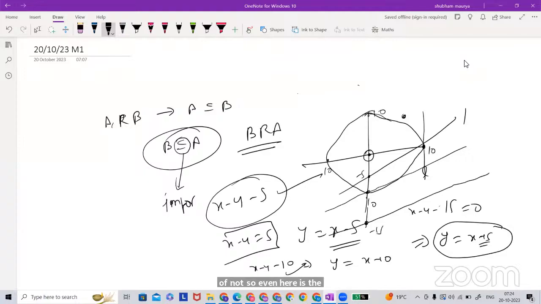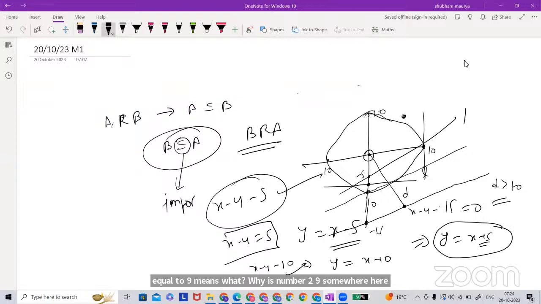So how could it be? You can check the distance from 0, the perpendicular distance. So even this will not fall in that distance. Whatever you get is going to be greater than 10. So this line is the only one. Otherwise, y is equal to 9 means somewhere here. The next line is also following in the range of 10 meters. So by the options you have to go.